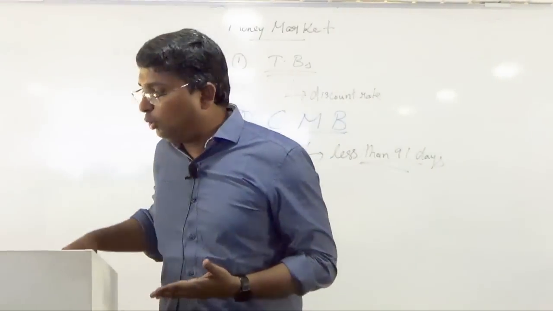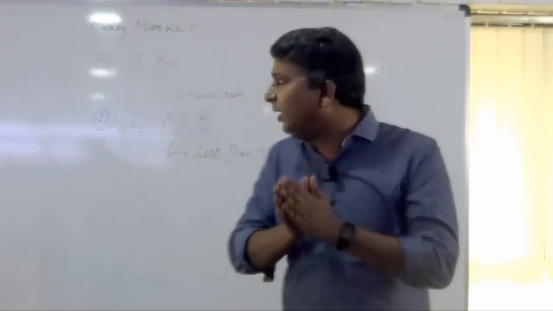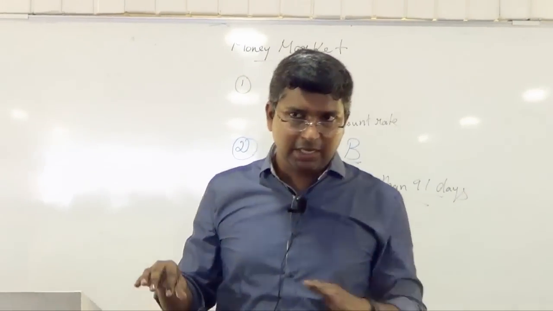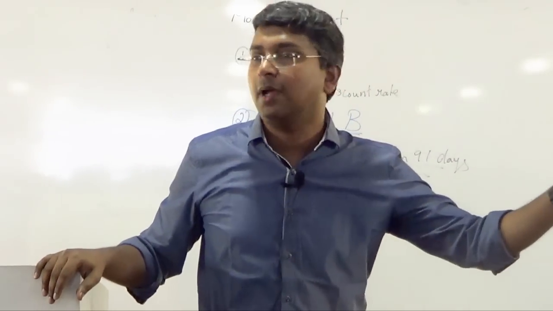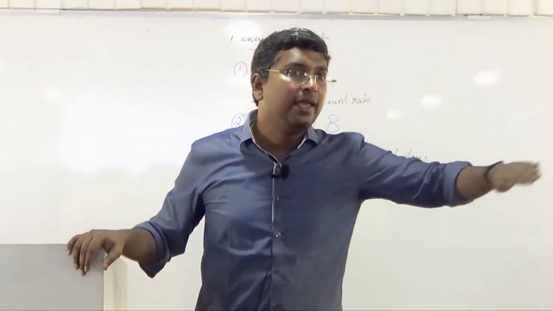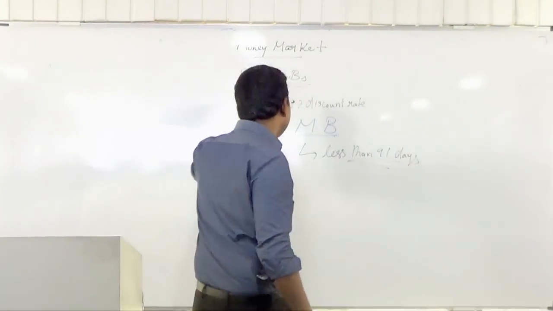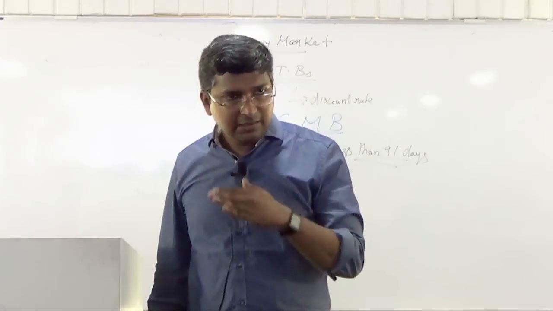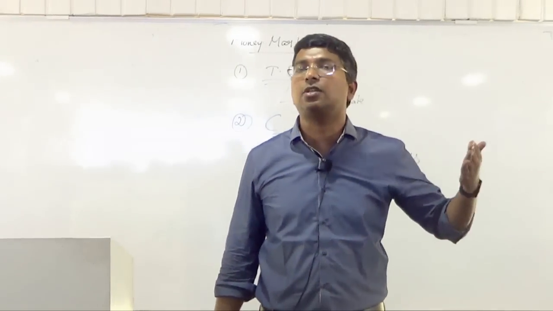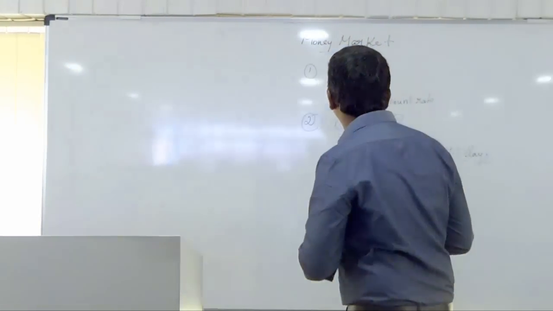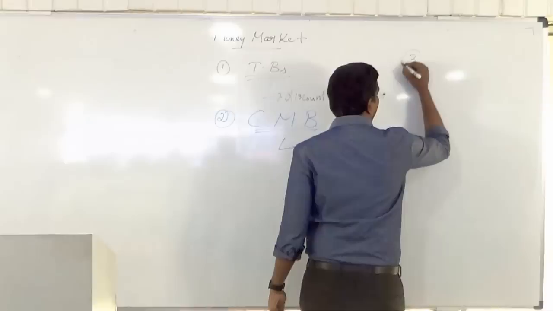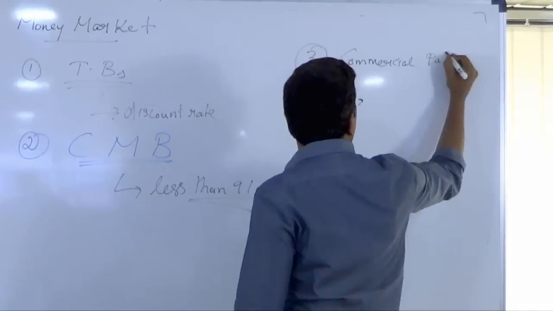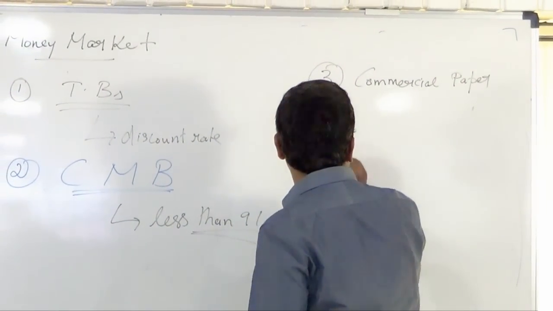Okay. Now, we are in the money market. We have discussed that dated government security is not at all a money market instrument. It is a capital market instrument. What is a money market instrument? It is treasury bill and cash management bill. And then there are other instruments, commonly seen, called commercial paper and certificate of deposit.